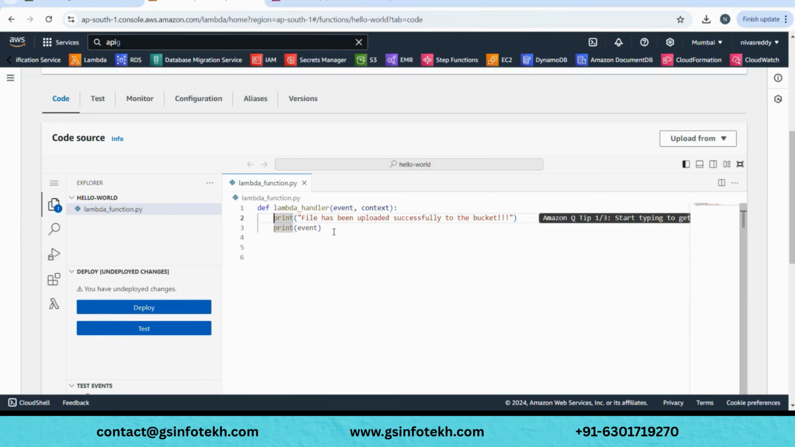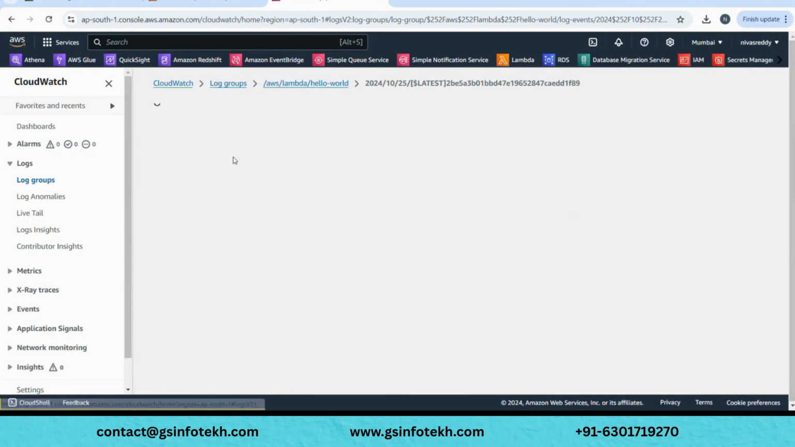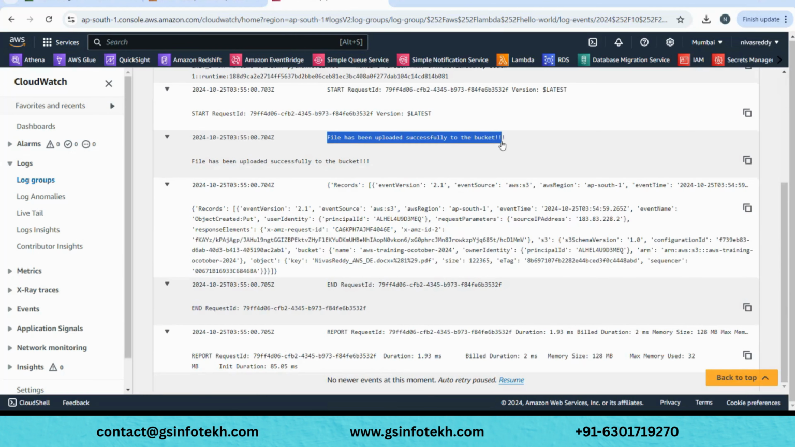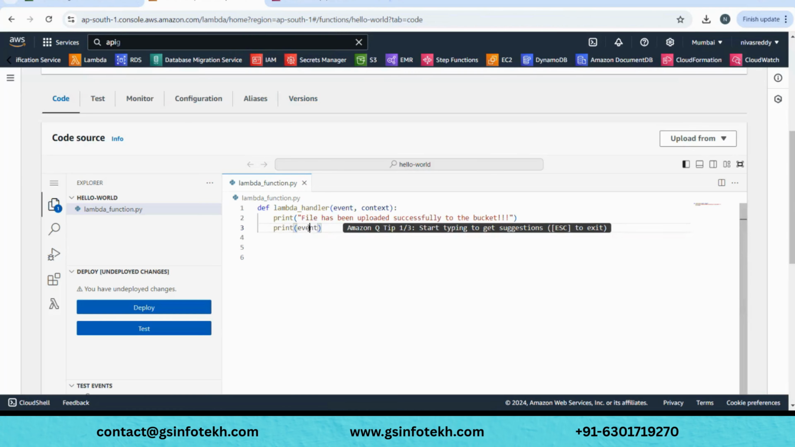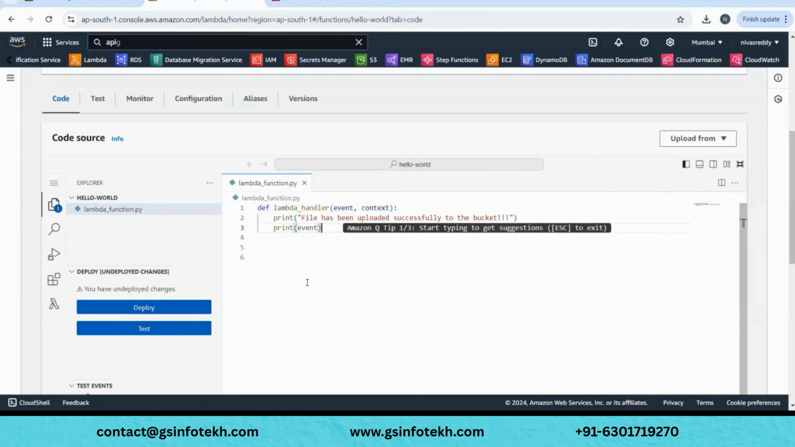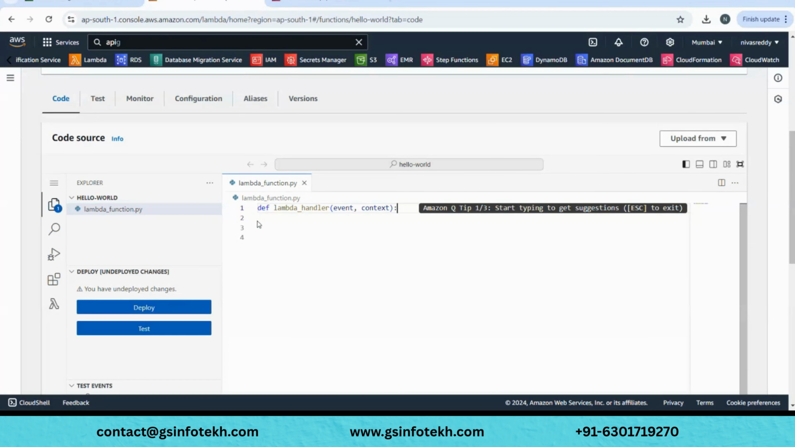So what are logs? It's the print statements. So we checked the logs, and it said the file has been successfully uploaded, and the event. So we printed two lines. One is file has been successfully uploaded. The second line is the event itself. This is done. So now we'll get a little deeper into the coding and we'll start with what Boto3 is.